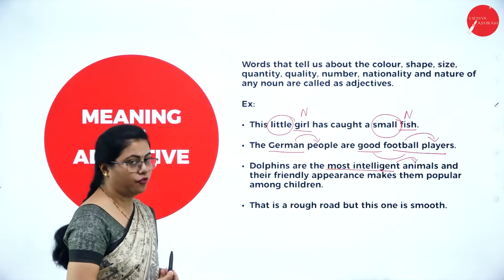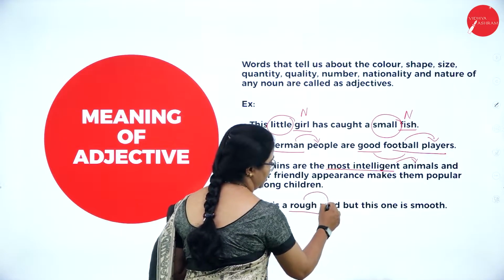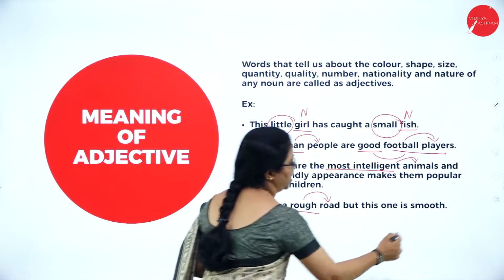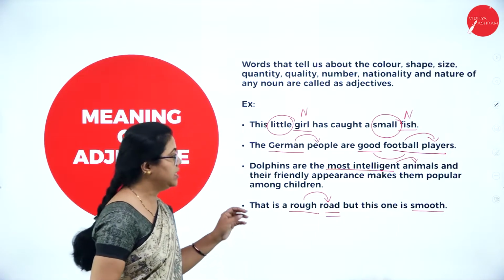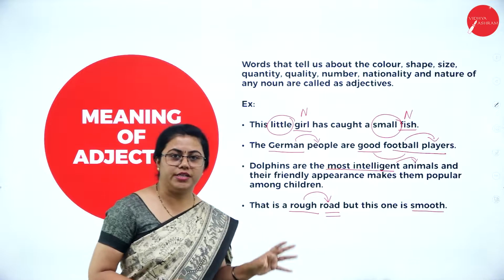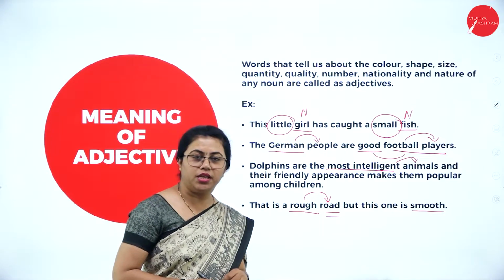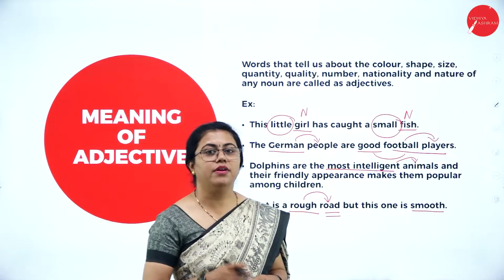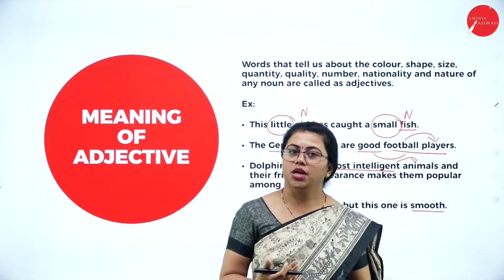That is a rough road, but this one is smooth. Rough road, rough is describing the word road and smooth is also describing the word road. So these are a few examples of adjectives that you can see in the example sentences given here. So you know what an adjective is? Adjectives are describing words. They describe nouns.